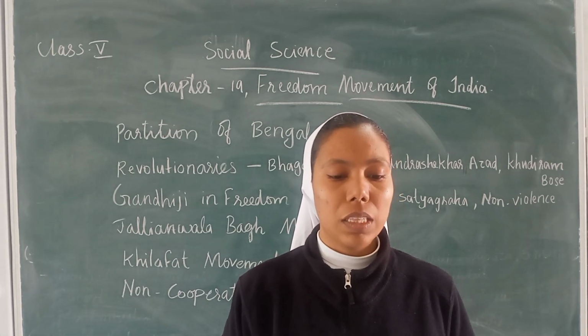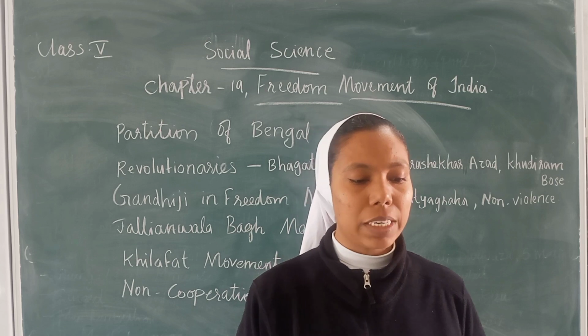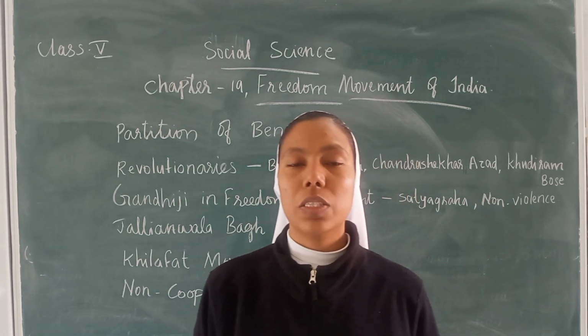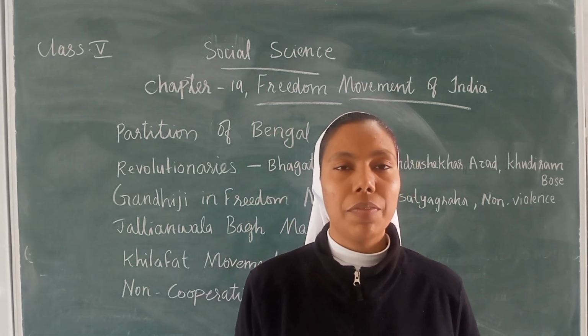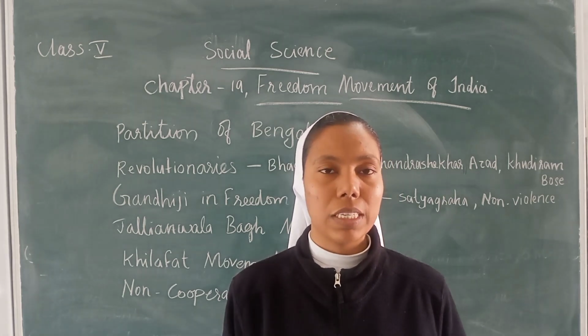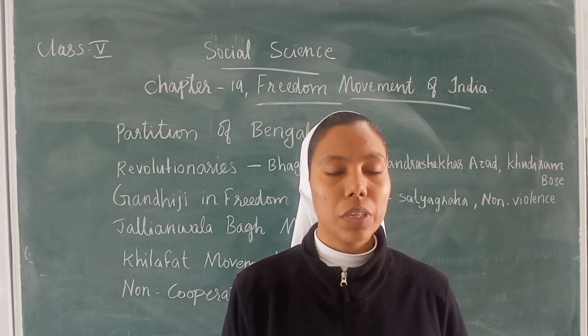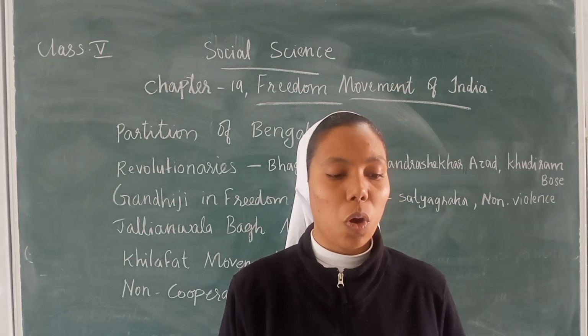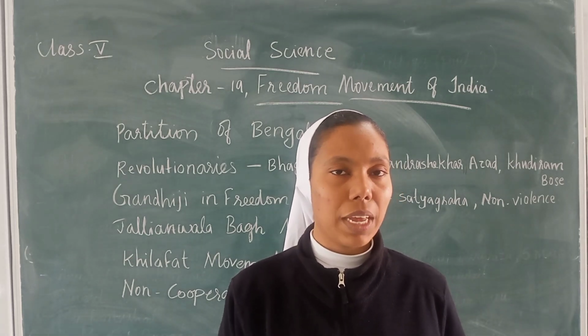The people boycotted British goods and pledged to wear homespun cloth. The Indian people decided to stop the British goods that were being brought in and to wear the cloth made in India.